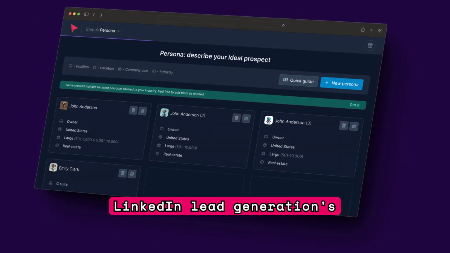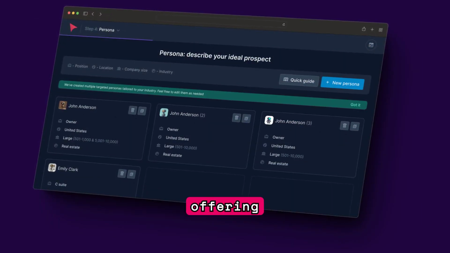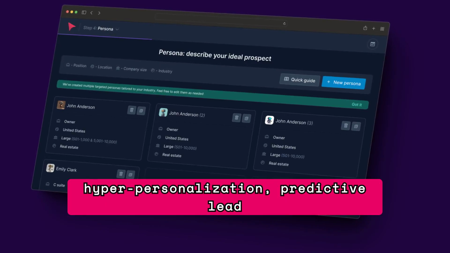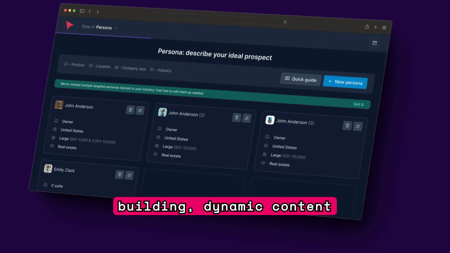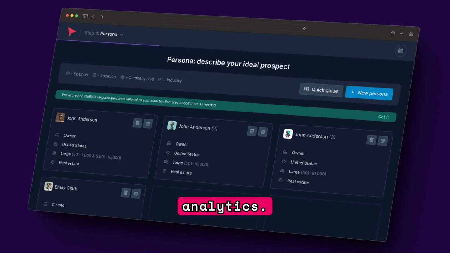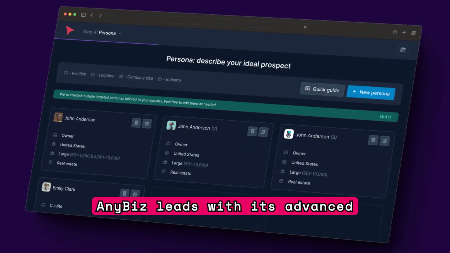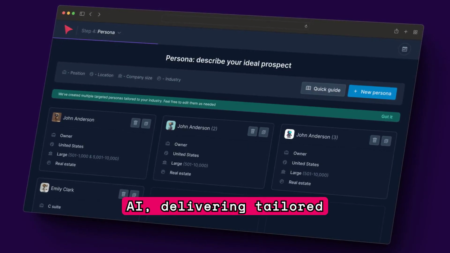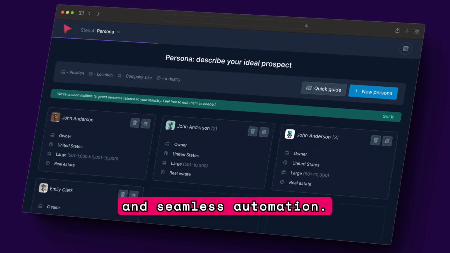LinkedIn lead generation's future will be shaped by AI, offering hyper-personalization, predictive lead scoring, automated relationship building, dynamic content optimization, cross-channel integration, and advanced analytics. AnyBiz leads with its advanced AI, delivering tailored experiences, insights, and seamless automation.